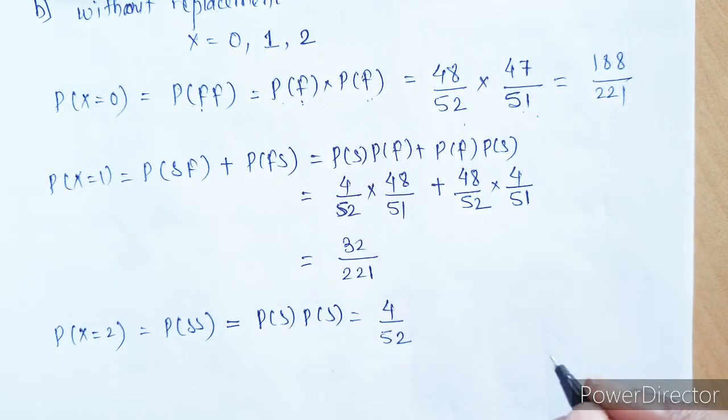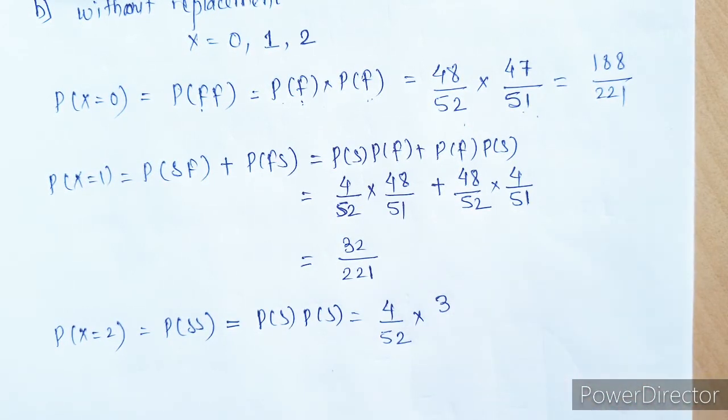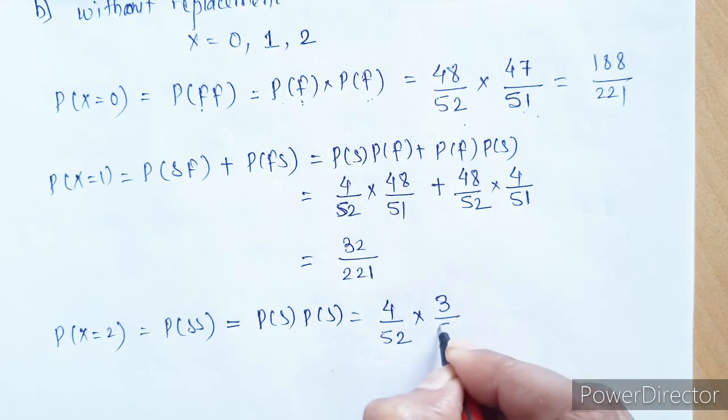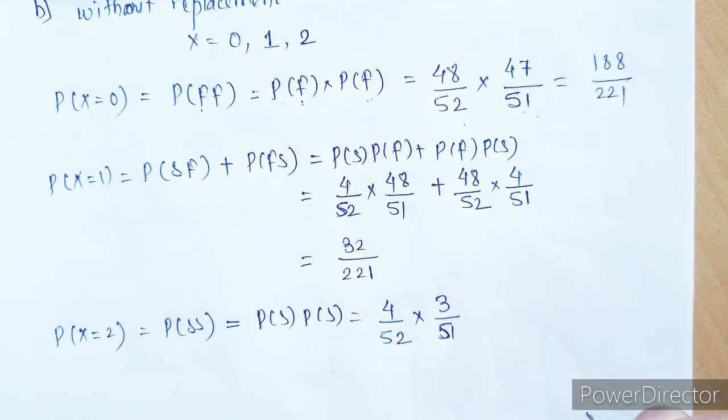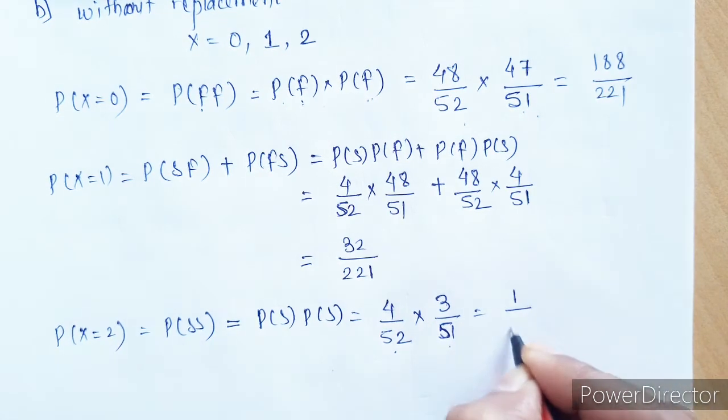It is 4 upon 52. And what is the probability of getting A's at the second draw? 3, since we have already picked one A's, and 51 since we have already picked one card, right? So it will be 4 upon 52 into 3 upon 51, which is nothing but 1 upon 221.